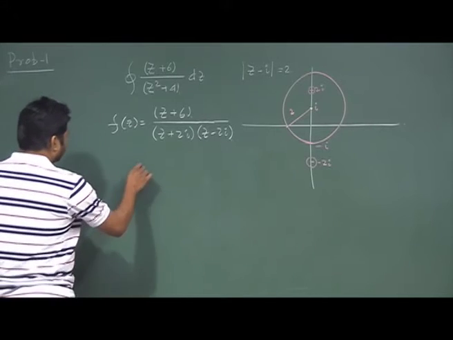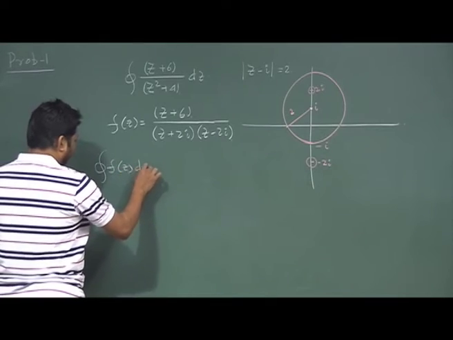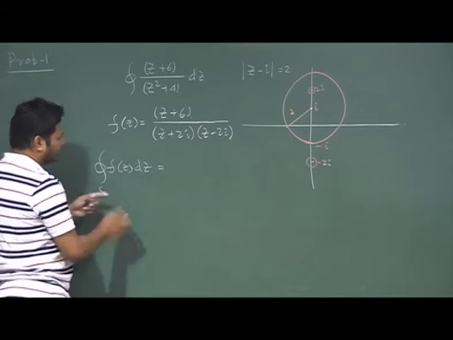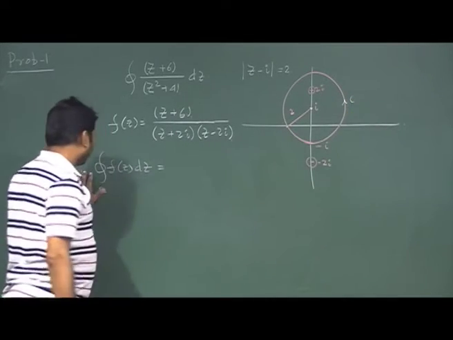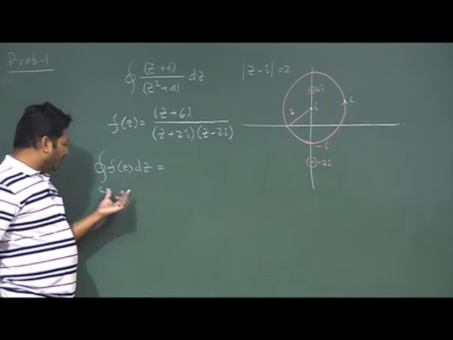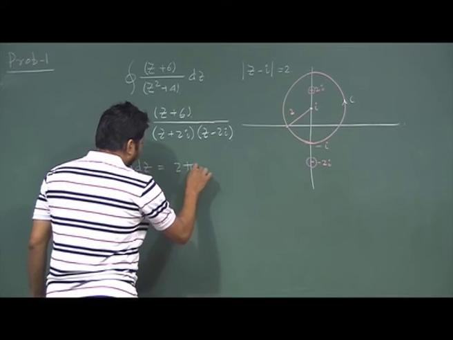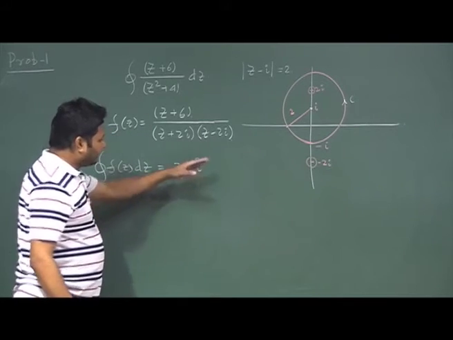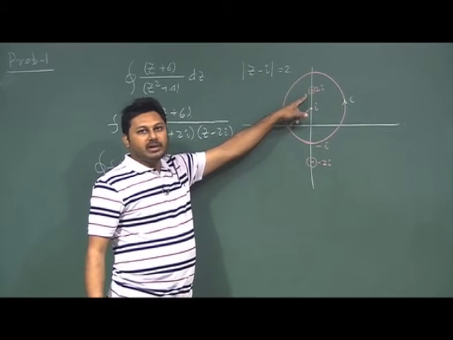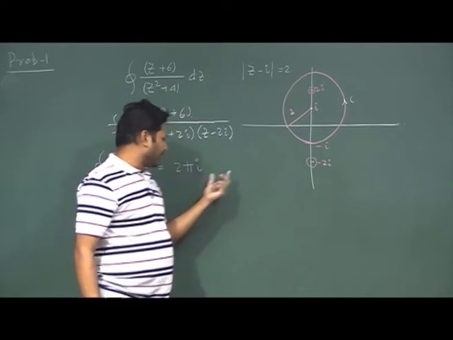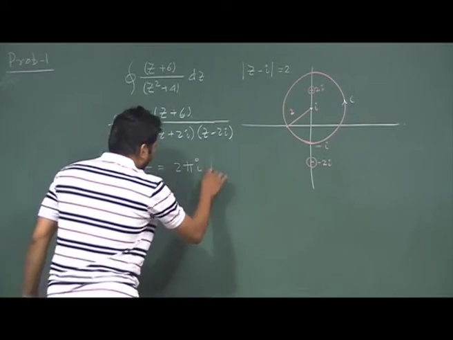What is the formula? The closed integral of f(z) dz, where this closed C is the contour given here, if I integrate over this region, what will I get? I will get 2 pi i times the summation of residues. But here we have only one singular point, so we do not need the summation sign. Just the residue at that point will be enough.